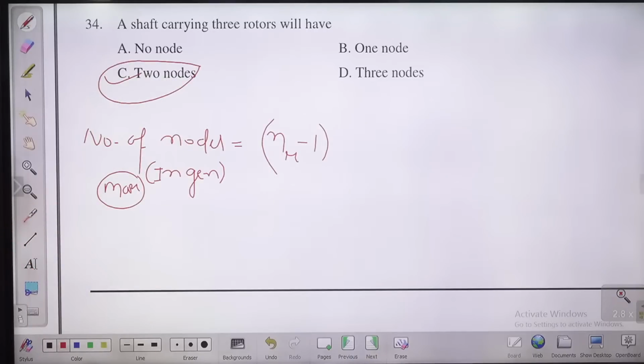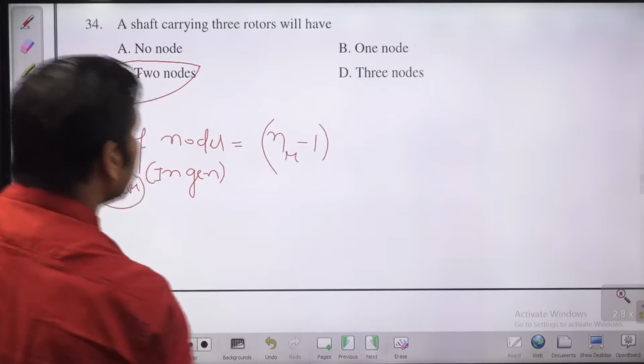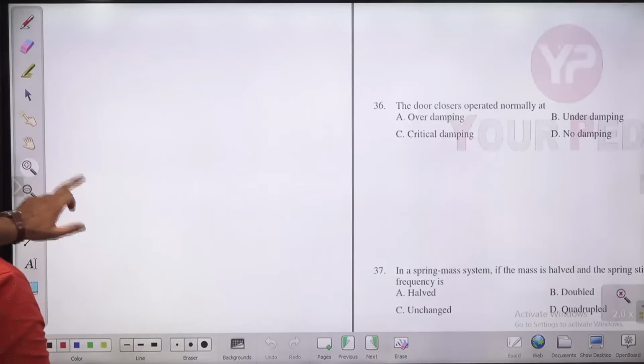A shaft carrying 3 rotors will have 2 nodes. The number of nodes will in general be one less than the number of rotors. So the number of rotors is 3, so the number of nodes will be 2. In this case, let us move to the next question, question number 35.